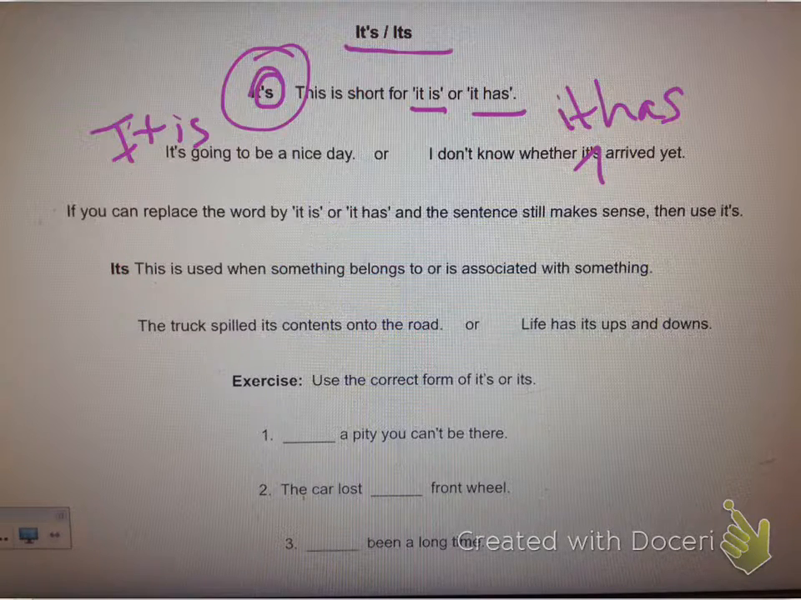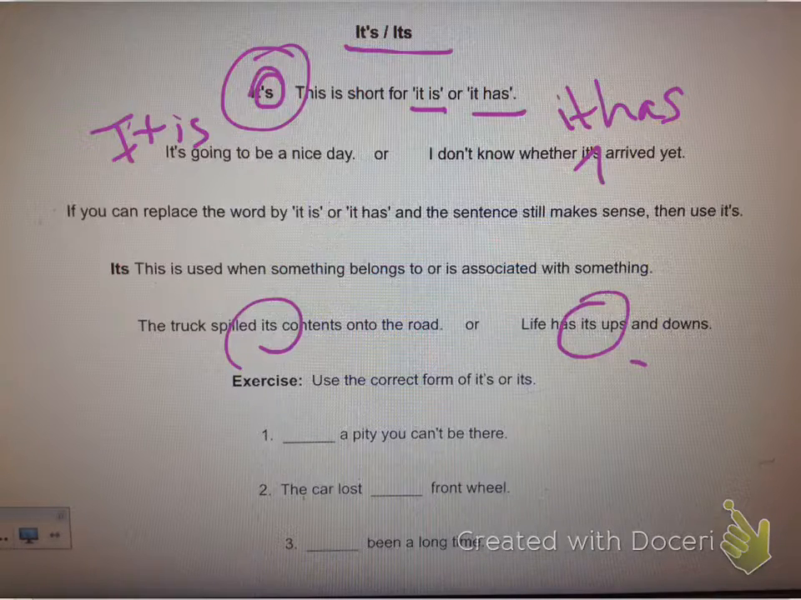Okay, so in these sentences, the truck spilled its contents onto the road. Can you say it is? No. Can you say it has? No. What about this one? Life has its ups and downs. Life has it is ups and downs? Life has it has ups and downs? That's kind of ridiculous to say it has twice, so we know that this is the possessive and it doesn't need an apostrophe.